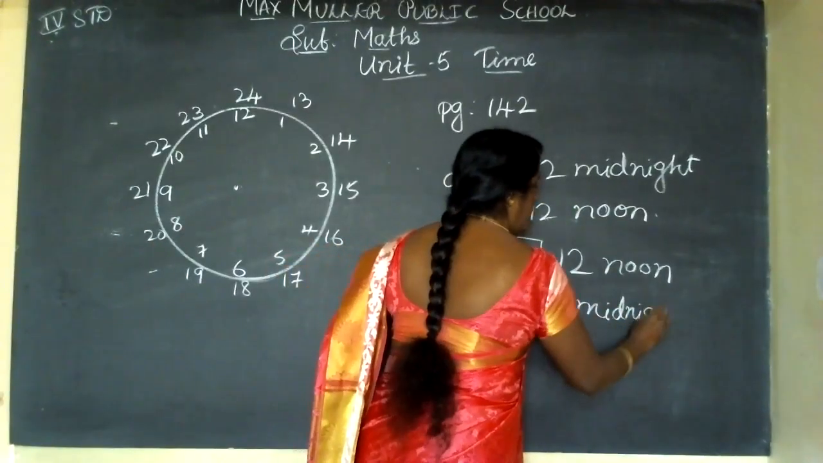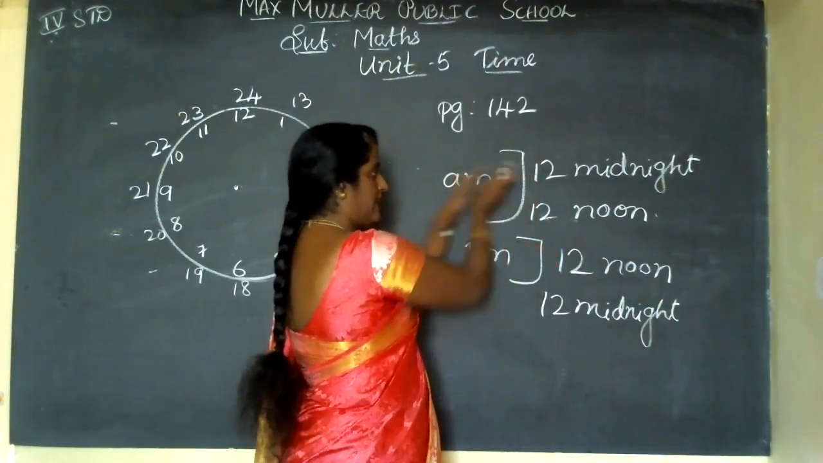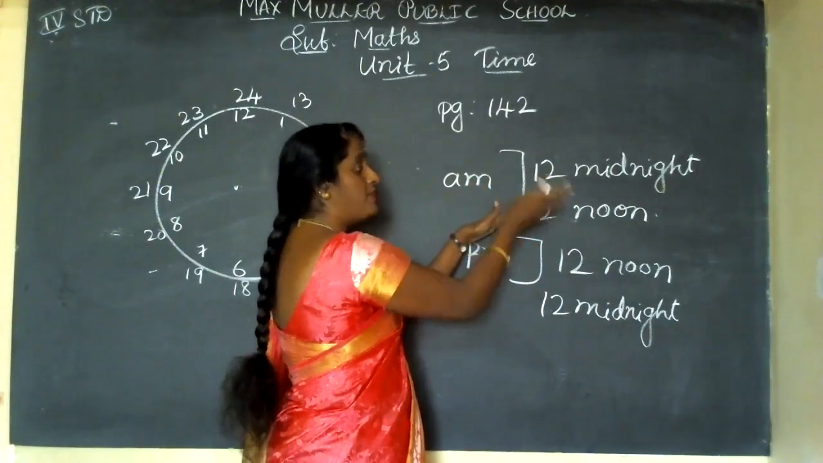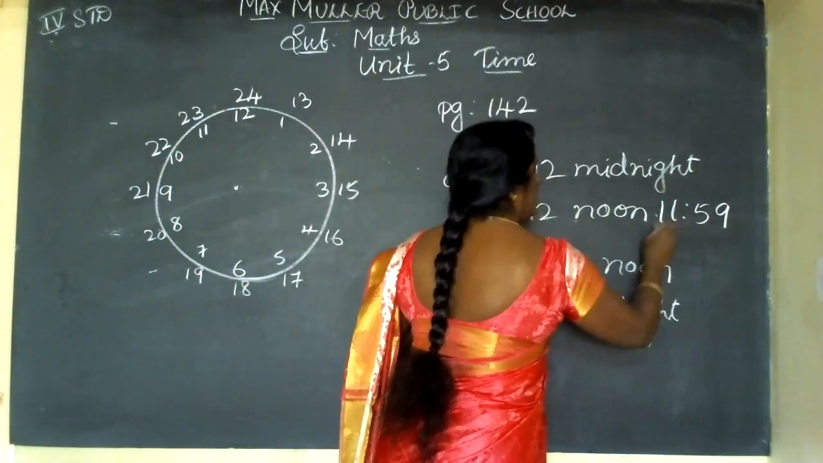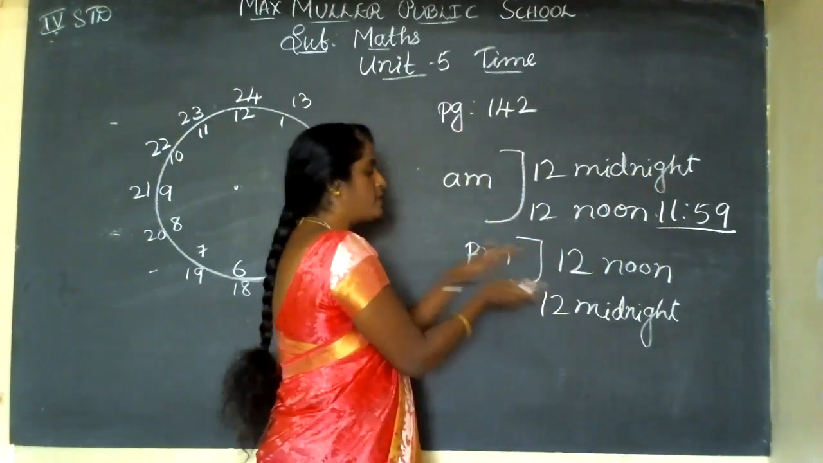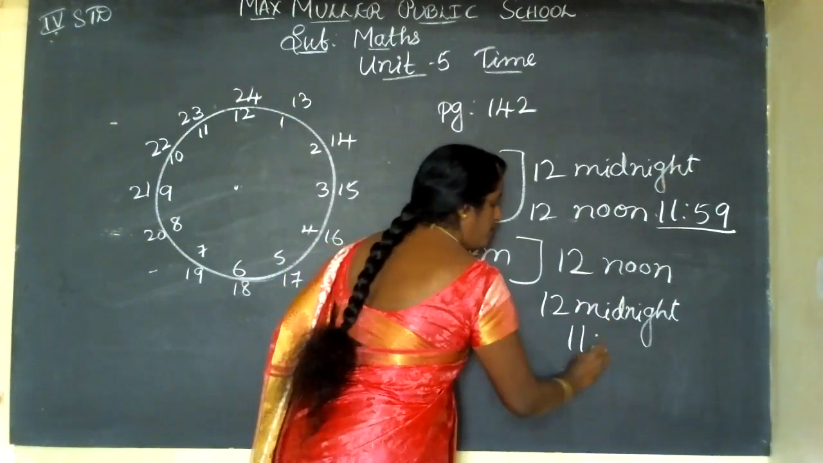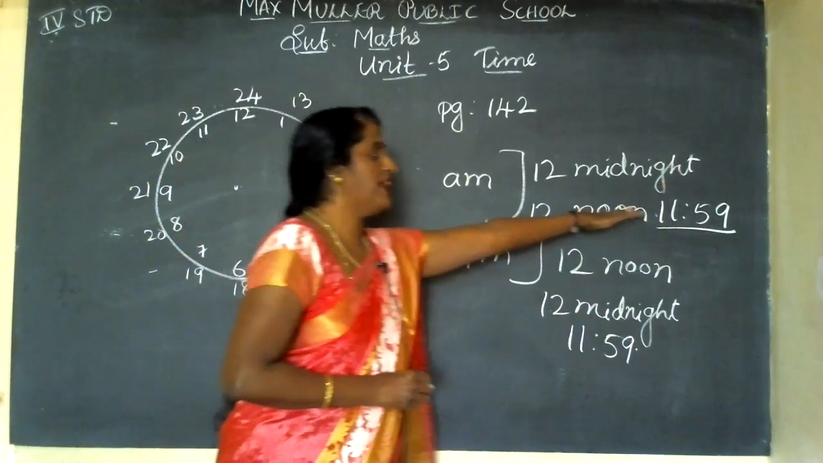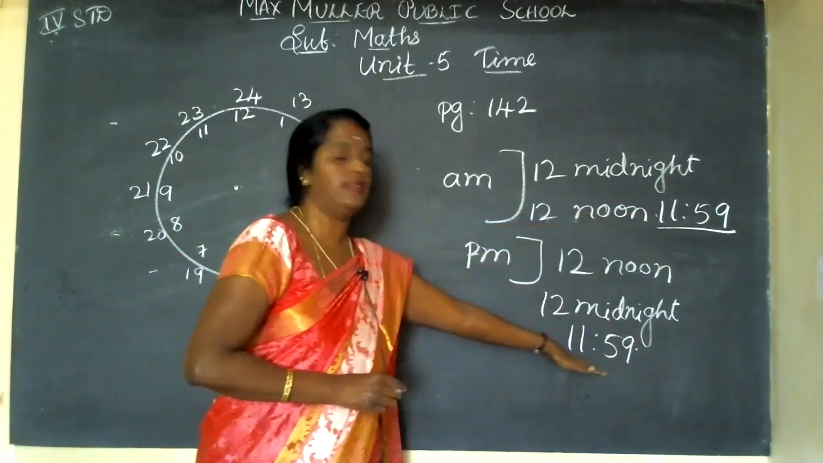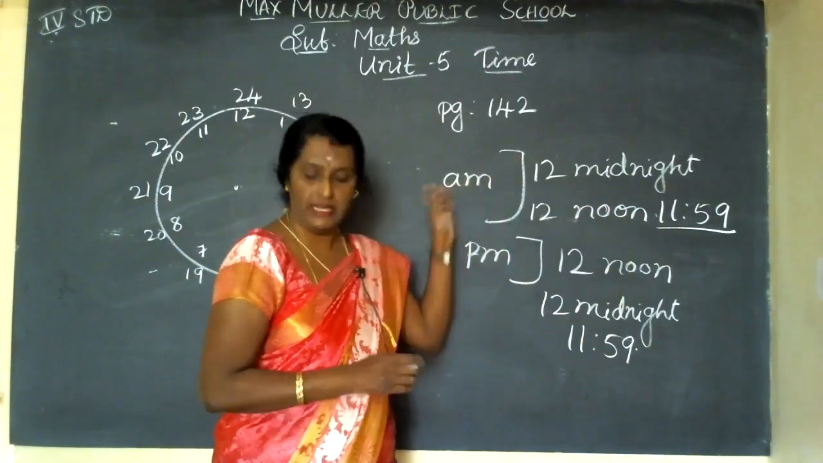Up to 12 midnight. You may think PM at midnight. No, exactly at 12 o'clock it starts AM. Afternoon 11:59, it ends AM. 12 noon comes, it is PM. Okay, children? Night up to 11:59 it is PM, up to midnight. After 12, it becomes AM.